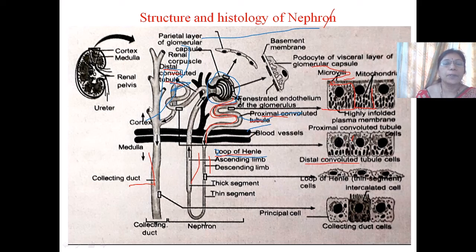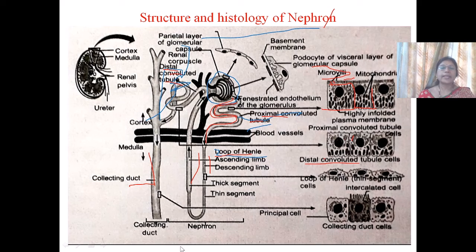The collecting tubule consists of two types of cells, principal cells and intercalated cells. Principal cells reabsorb water with the help of aquaporin 2 and 4 and sodium ions with the help of epithelial sodium channel, and they secrete potassium through the renal outer medullary potassium channel.